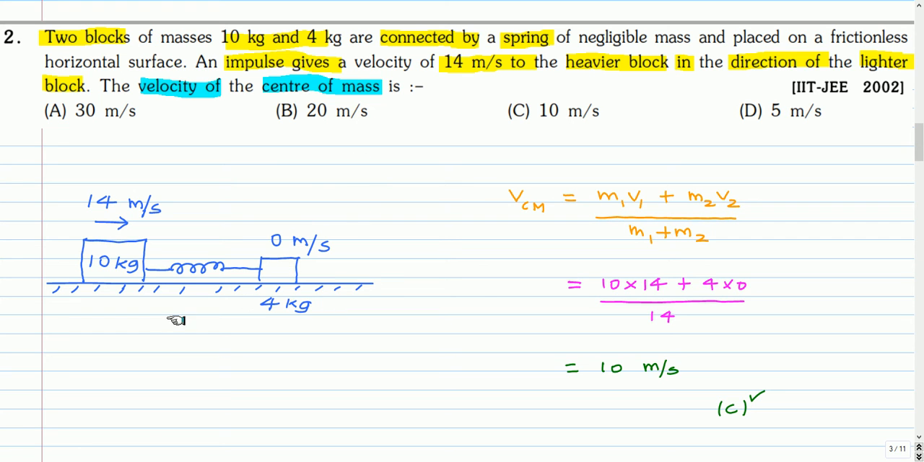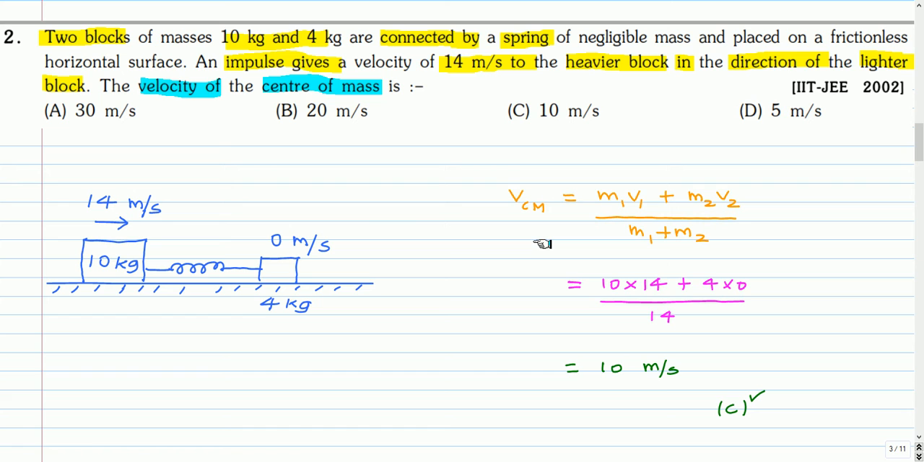instantaneously. So it was 0 before the impulse was imparted. So just after the impulse was imparted, this velocity will be 0 meters per second. Velocity of center of mass is given as (m1 v1 + m2 v2) divided by (m1 + m2). So the velocity of center of mass just after the impulse is (10 × 14 + 4 × 0) divided by 14, that is 10 meters per second.